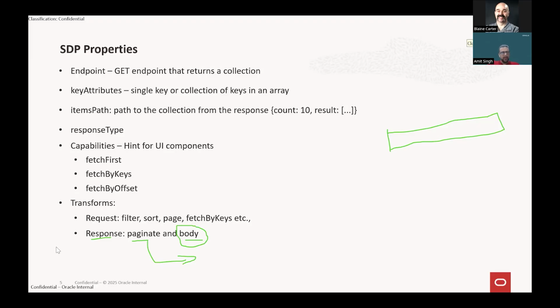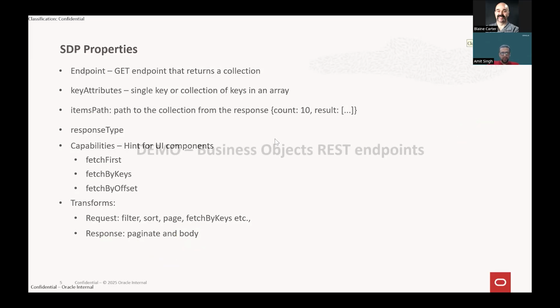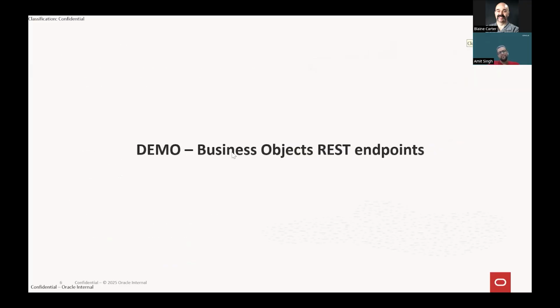Let me quickly give a demo on the business object REST endpoints, and show you how all these features are available out of the box in SDP. Hope my screen is visible.